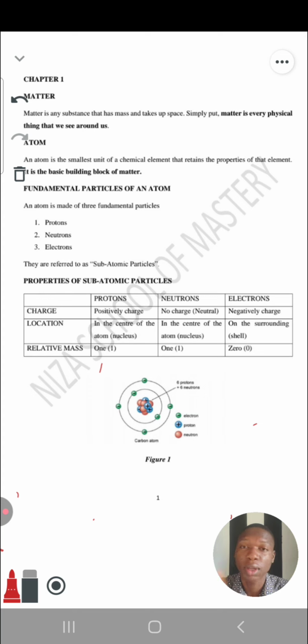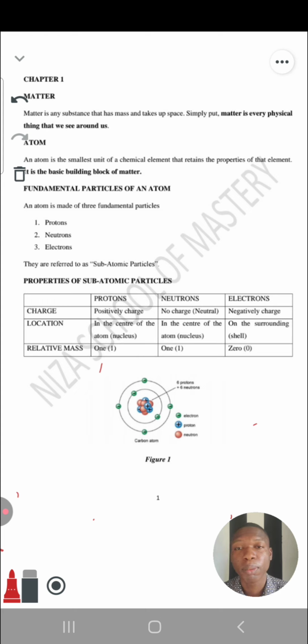And we can understand that atom is made up of three particles. Not more than three, not less than three. Basically three: the protons, the neutrons, and the electrons. Those are the three particles that you will always find when you mention an atom, and they are referred to as what? Subatomic particles. So as we continue in these classes, when I want to refer to any of those three, I will mention them as subatomic particles. All right.